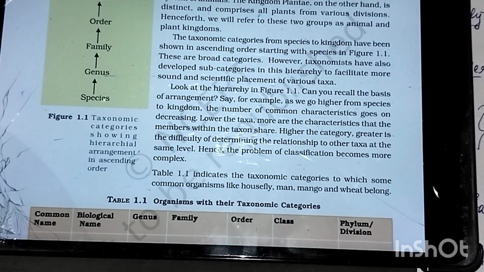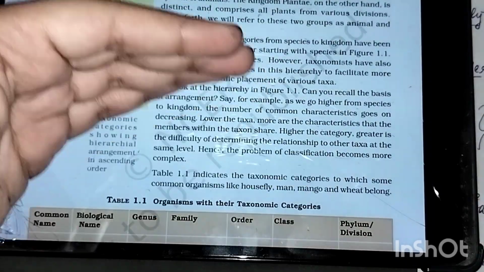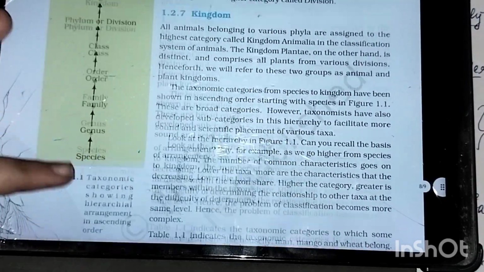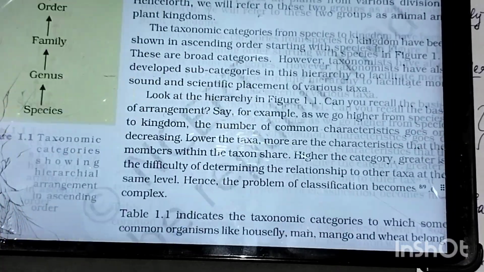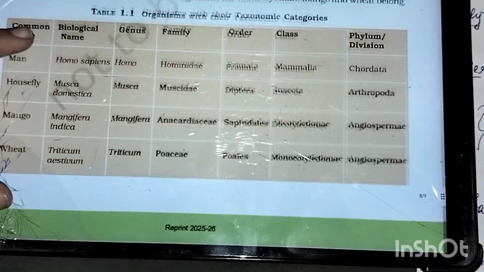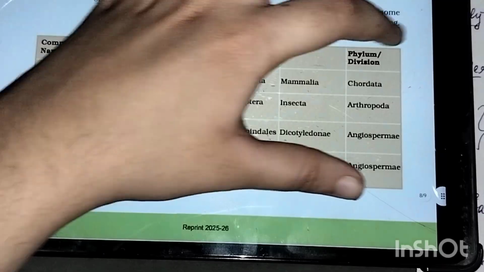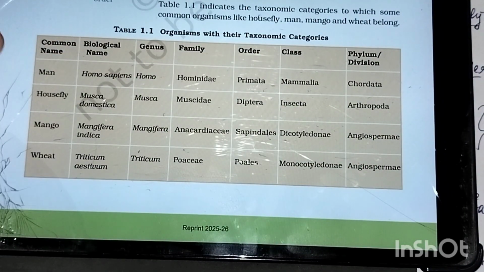Next, kingdom is again a broad classification which includes all of them. Here the characters are very less as compared to individual ones. This is your homework, read them once. It's very simple, nothing much is there in kingdom. Like this, there is a hierarchy table they have given over here, and I have given you the trick as well. After going home you will be doing this table. It is very simple. I'll just give you an example.